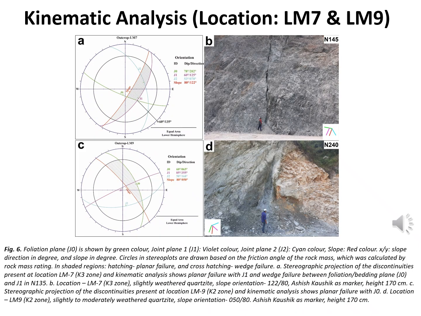At LM7, a combination of wedge and planar failures was observed, controlled by J0 and J1 intersection. LM9 exhibited planar failure along foliation planes. Both locations underscore how joint geometry directly influences failure mode.